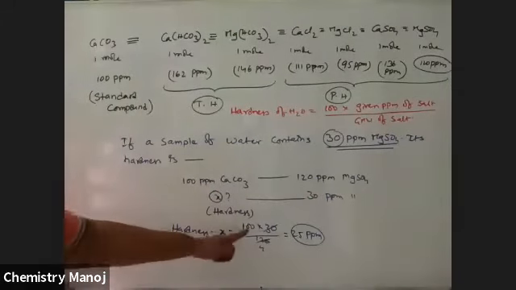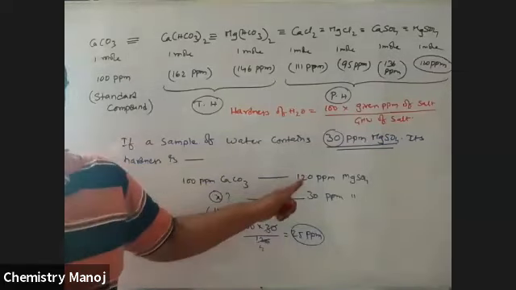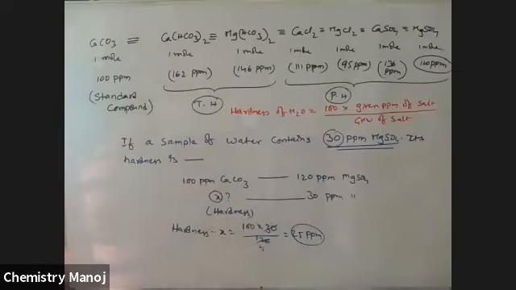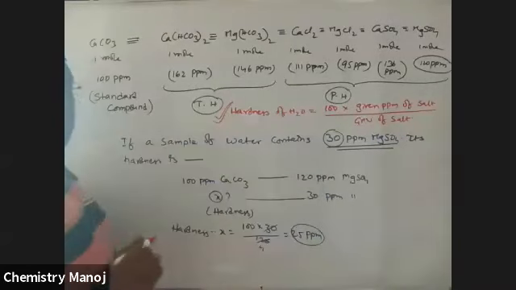See here, 100 into given ppm, that is 30, by the molecular weight of MgSO4. It is the formula used to calculate hardness of water.